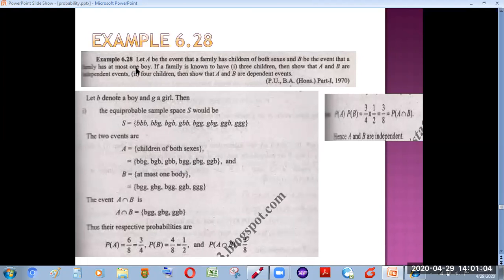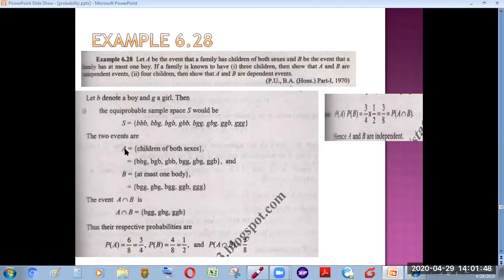At most one boy means that there can be only one boy or there can be no boy. So we enlisted all those possibilities of at most one boy. There are the possibilities of one boy, all of these showing at most one boy, and finally no boy. All right.